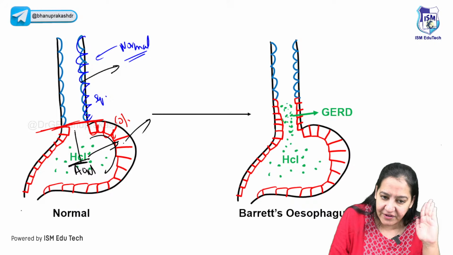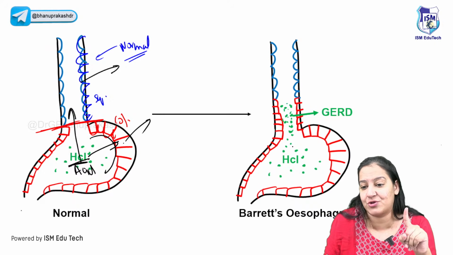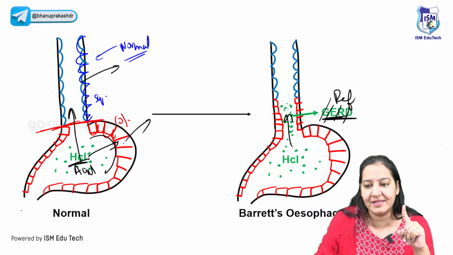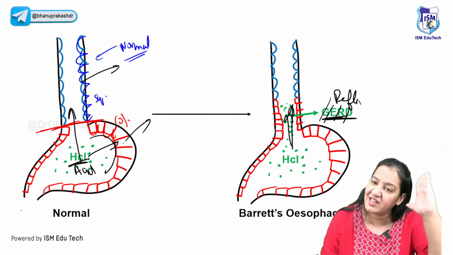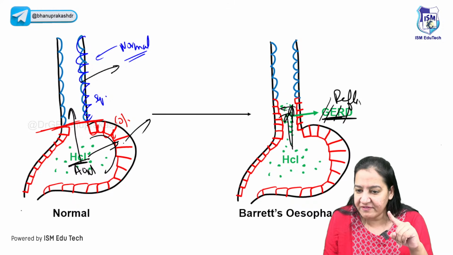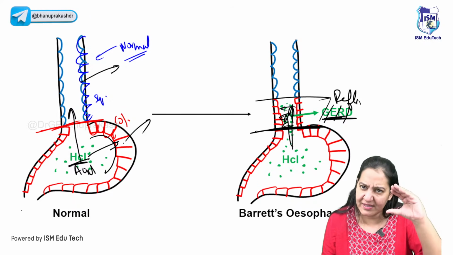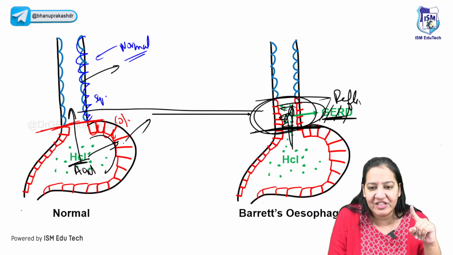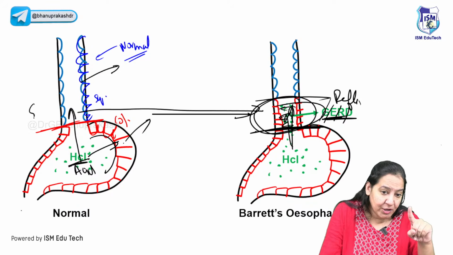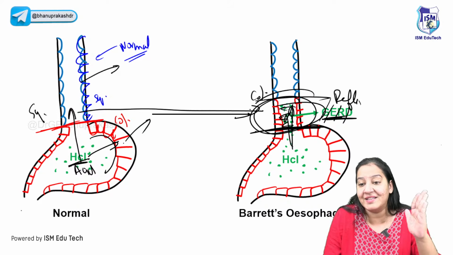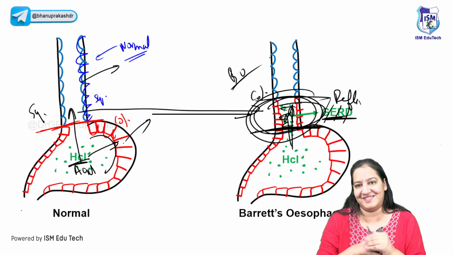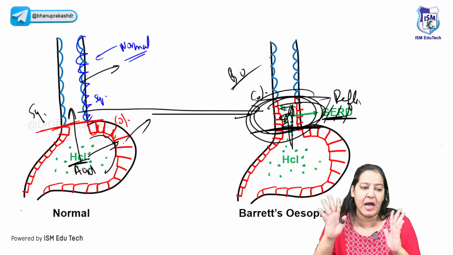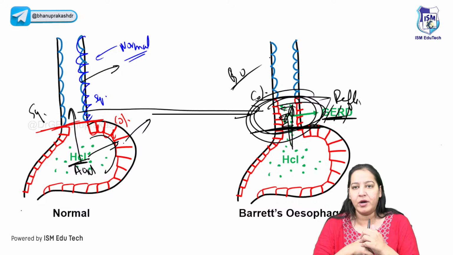But in some persons, there is reflux of the acid. That acts as a stress. The disease is known as GERD, gastroesophageal reflux disease, in which acid goes upwards in the esophagus. So what will happen? That will give stress to the lower esophagus. It will reflux only in the lower, not in the upper esophagus. So here in the lower esophagus, the lining will change because of the stress. Initially it was squamous and now it converted to columnar, and this portion of the esophagus is known as Barrett esophagus. So Barrett esophagus is important in pathology. Very many MCQs are asked every year on Barrett esophagus.